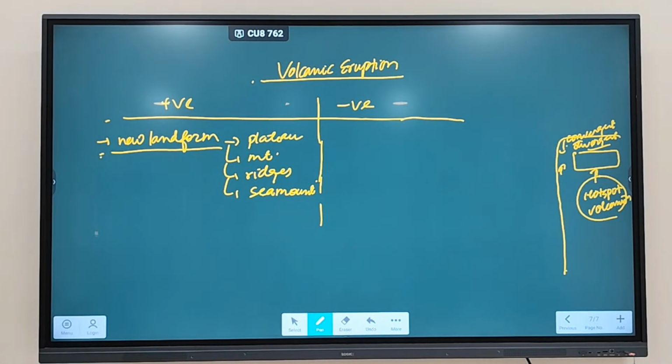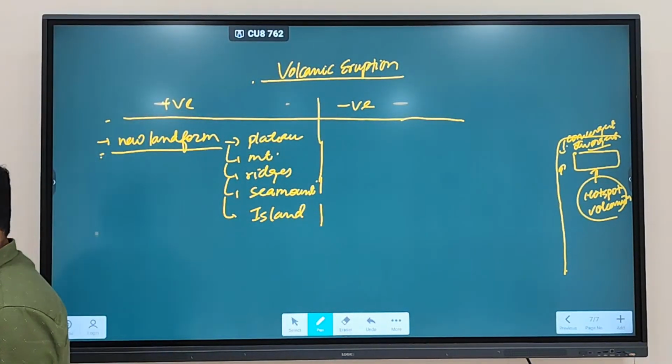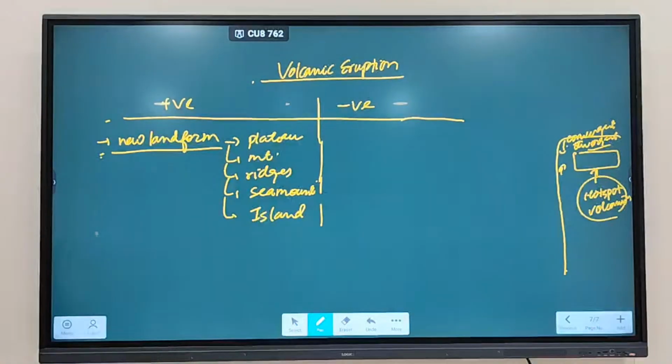Due to volcanic eruption. So again, like we discussed, a question was asked how faulting is leading to shaping the Earth's landscape or Earth's surface. Like that, a question can also be asked how volcanic eruption is leading to shaping the Earth's surface. Okay, so you have to explain volcanic mountains, volcanic plateaus. You have to talk about ridges. You have to talk about seamounts. You can also mention volcanic islands. This is also being created. Last class we discussed Japanese islands, Indonesian islands, Aleutian islands. So even volcanic islands are being created. Clear?